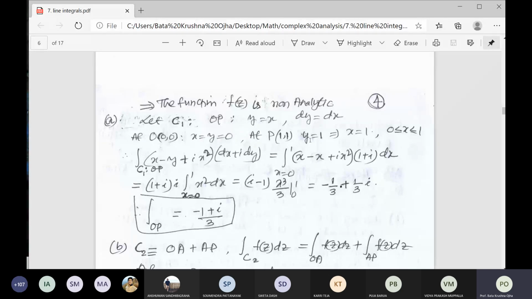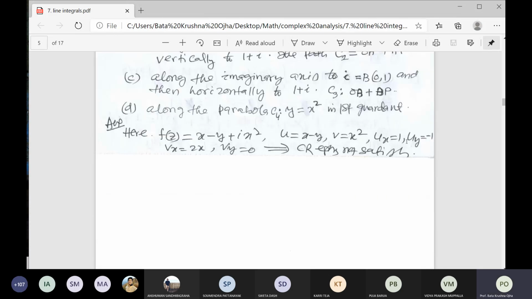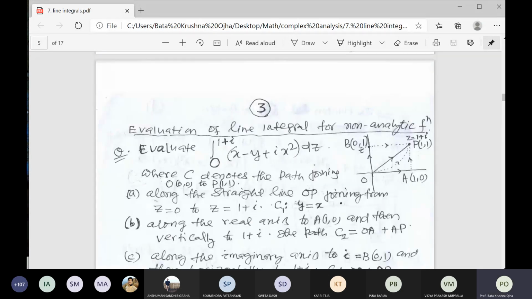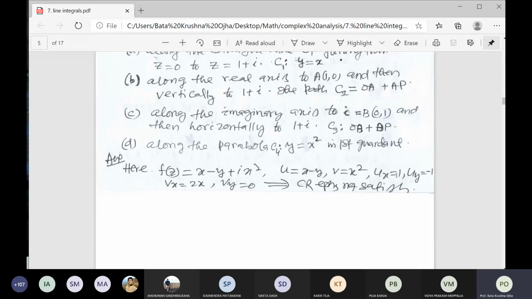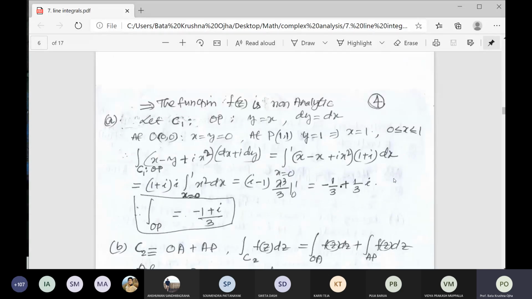So now what is the limit here? x varies from 0 to 1. You see the figure. What is the value of x here? From 0 to 1. If you take the limit varies from 0 to 1, that is x belongs to 0 to 1, at that time you integrate the function with respect to dx.